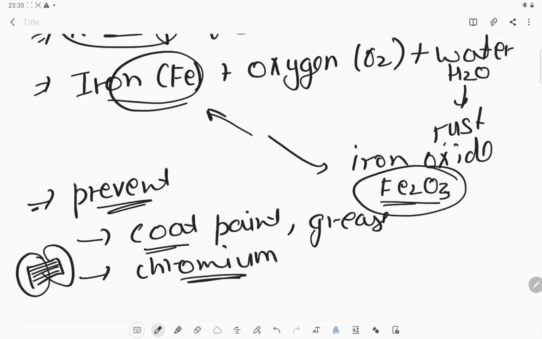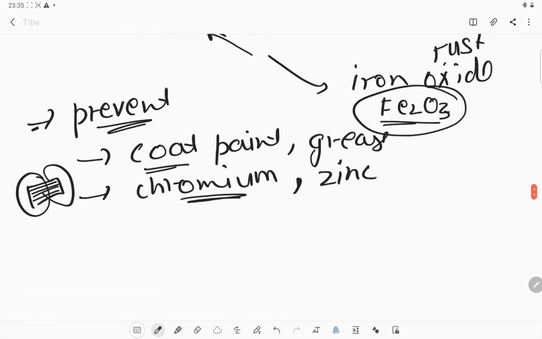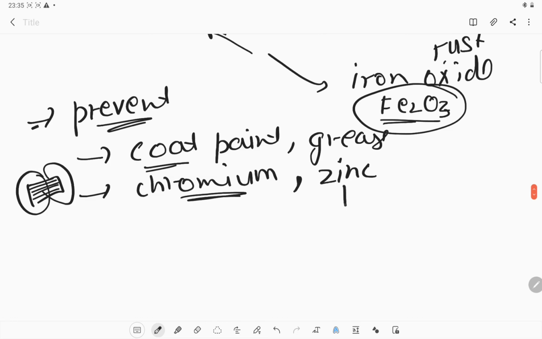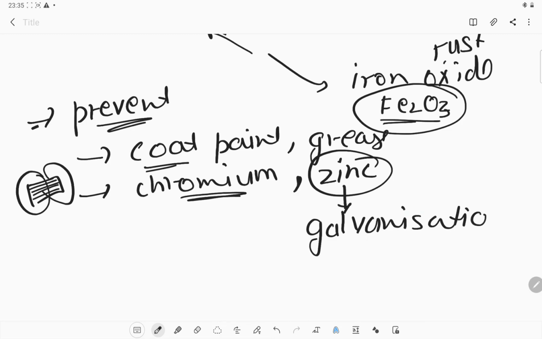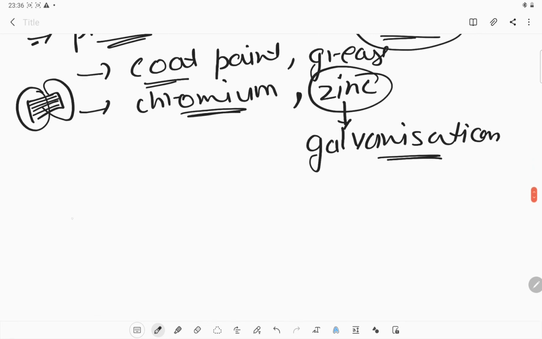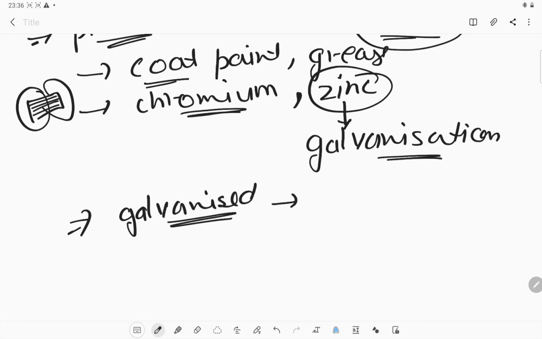What else, apart from this? We can also give a coating of zinc on the iron, and the coating of zinc is known as galvanization. So galvanization is a process of depositing a layer of zinc on the iron. The pipes which we normally use in our houses are galvanized pipes. That's why they do not get rust, because they are very much in contact in houses.